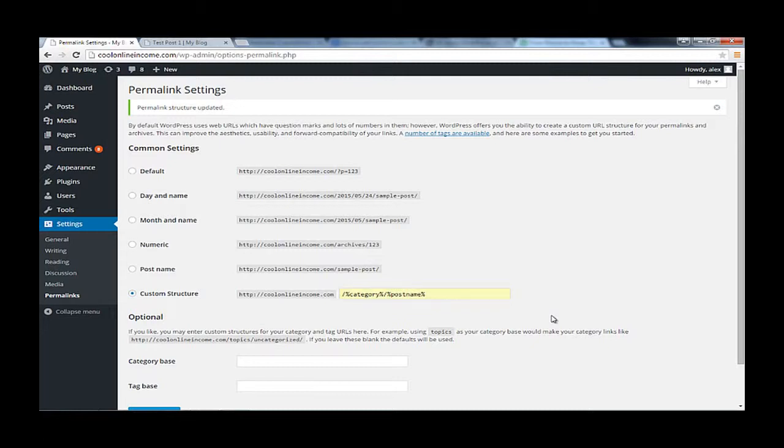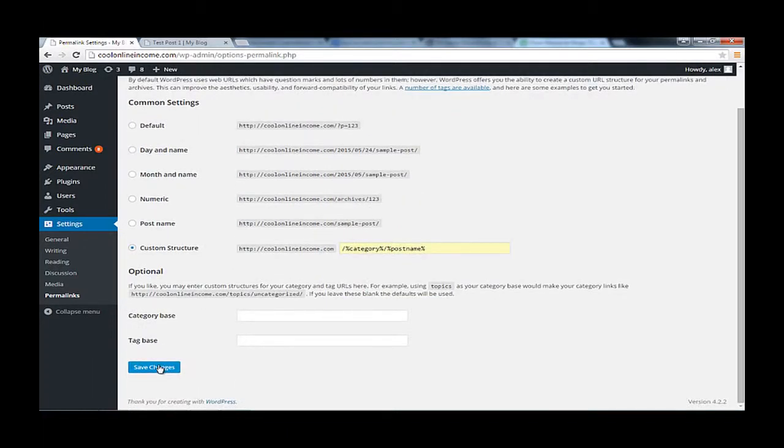because this would help Google to search for your information very easily, because right now you're displaying the category as well as the posts in that category. It makes your website look very structured and very neat as well. So I'm just going to click on Save changes.